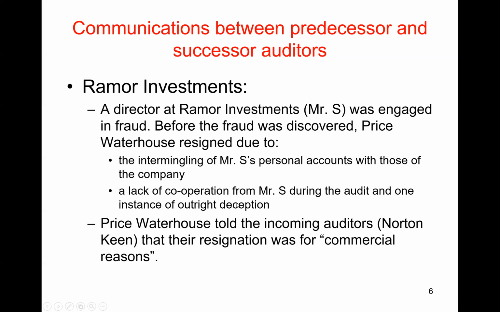And when they resigned, there was a new audit firm that came in. This audit firm is called Norton Keen, and of course, Price Waterhouse should have told Norton Keen about what had been happening at Raymore Investments, particularly involving this Mr. S, but they didn't. Right? What they said was their resignation was for commercial reasons. And of course, the phrase commercial reasons could mean almost anything. Right? It could mean, for example, that Price Waterhouse wasn't happy with the fee that they were getting. Right? So this was a very vague kind of explanation that was given. Price Waterhouse didn't really tell Norton Keen the true reasons why they were resigning from the engagement.